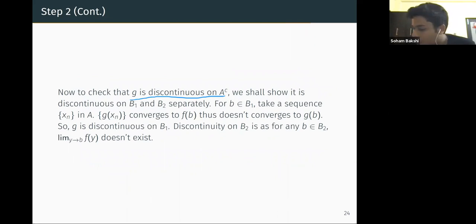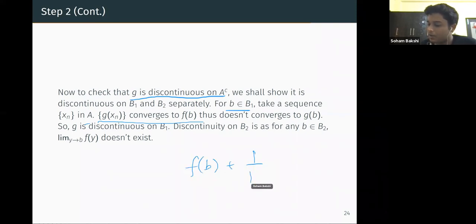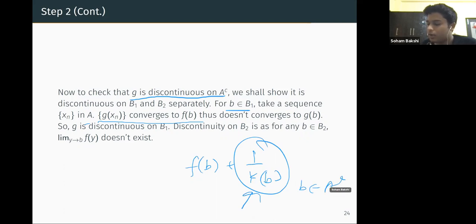And that is not very hard to check, because if b is in B1, then take a sequence x_n in A, we can take that, right? Because A is dense. Then g(x_n) converges to f of b, but how is the definition? The definition is f of b plus 1 by k of b. So this is something finite if b is in A complement, right? So this is not equal to f of b, so the limit doesn't match, and thus it doesn't converge to g of b. So g is discontinuous on B1.